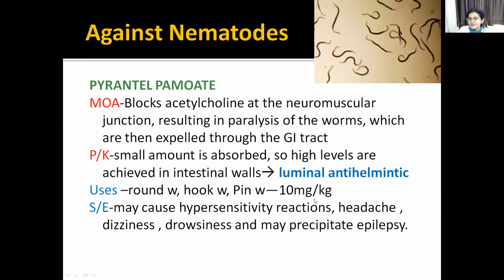The dose is 10 mg per kg. What is a side effect? Hypersensitivity reactions, headache, drowsiness, and may precipitate epilepsy.